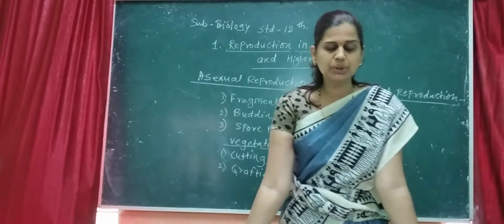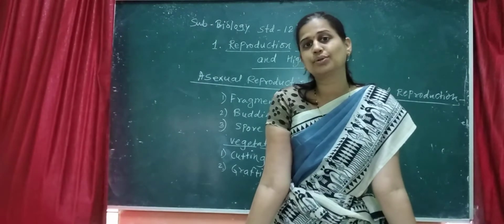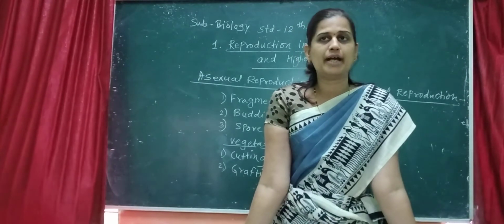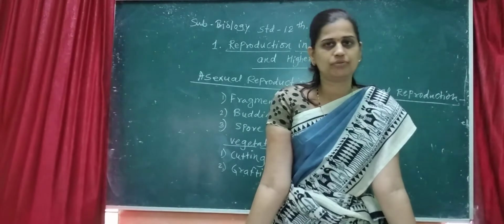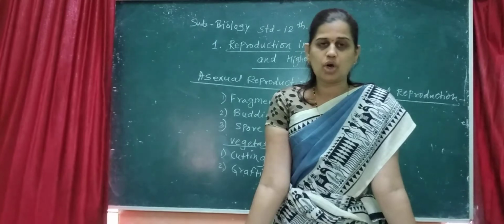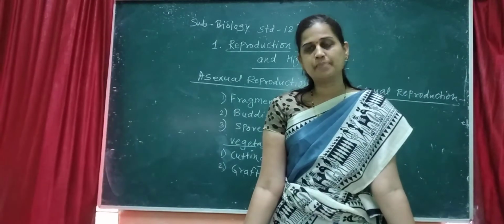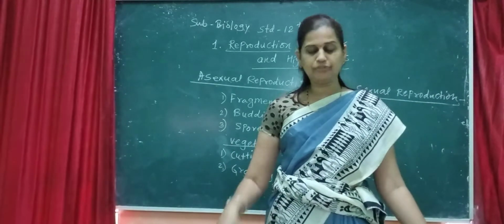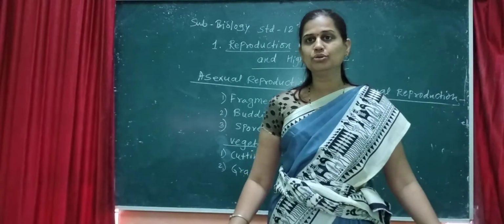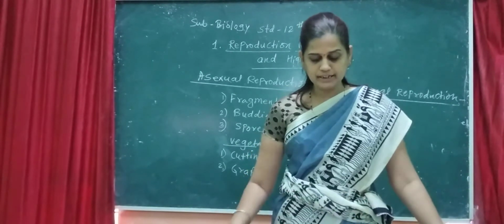In sexual reproduction, the main parts of the flower are androecium and gynoecium. Androecium is nothing but the male part of a flower, and gynoecium is the female part of the flower. There are sepals and petals, other floral parts which are useful for reproduction and also for inflorescence.